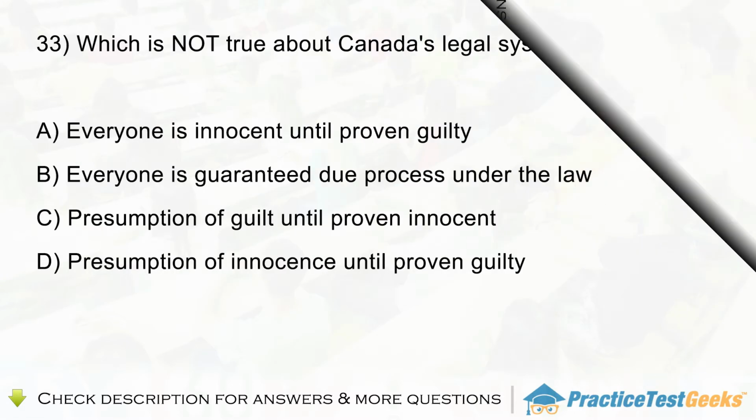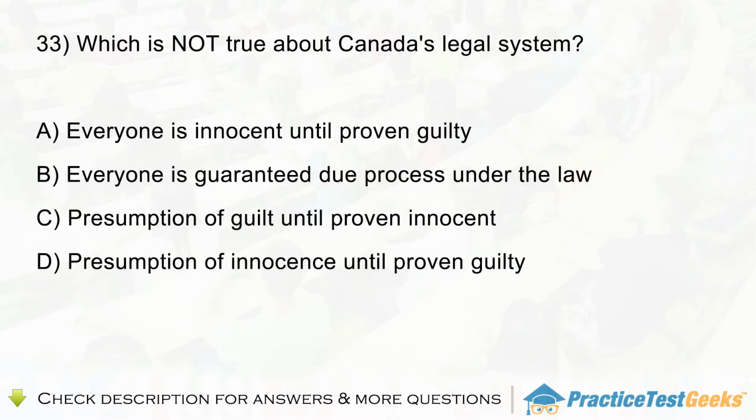Question 33. Which is not true about Canada's legal system? A. Everyone is innocent until proven guilty. B. Everyone is guaranteed due process under the law. C. Presumption of guilt until proven innocent. D. Presumption of innocence until proven guilty.